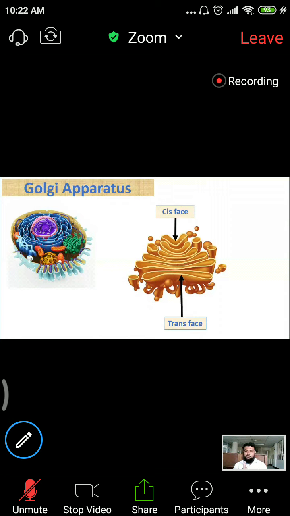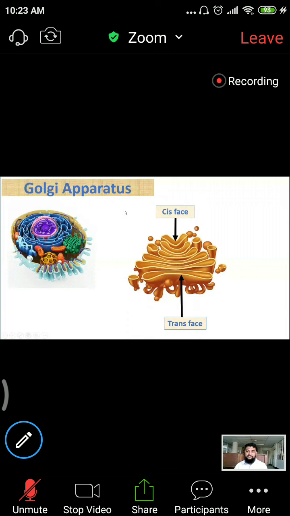Cis phase towards the rough endoplasmic reticulum. Trans surface is close to the cell membrane. Mind it. So what is the structure of Golgi apparatus? One thing: Golgi apparatus is unilayered, not double layered. It is a unilayered membrane-bound stack of cisternae. So I have drawn here 1, 2, 3, 4, 5, 6, 7 stacks.